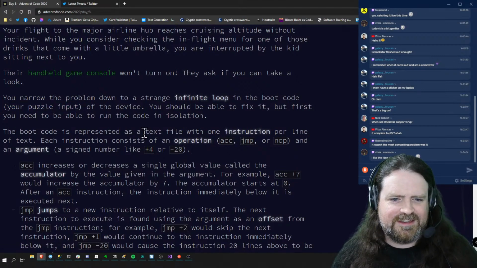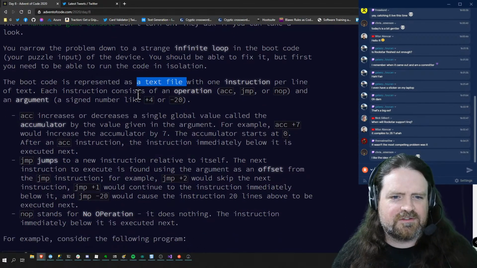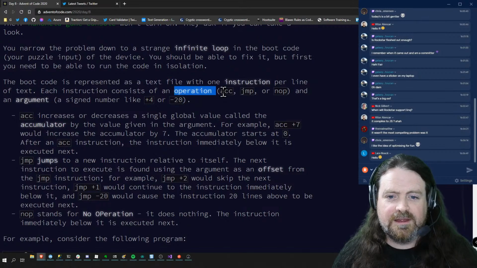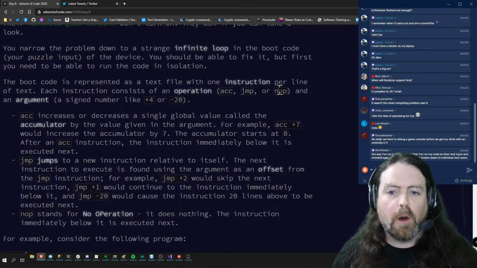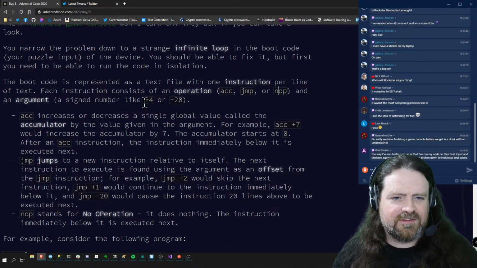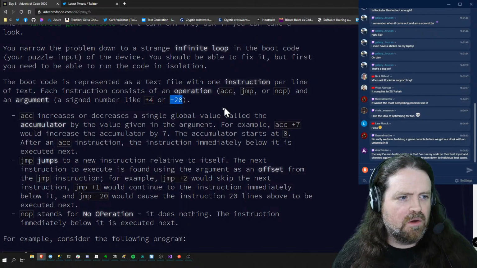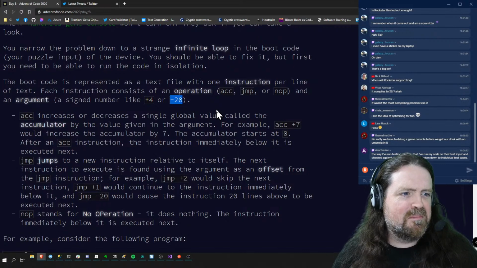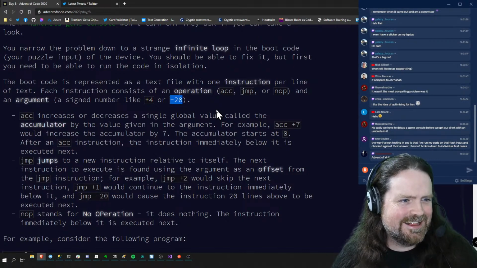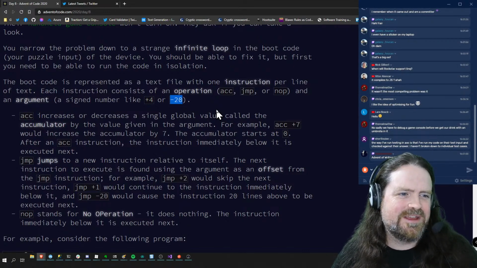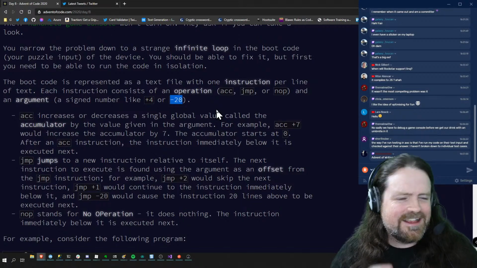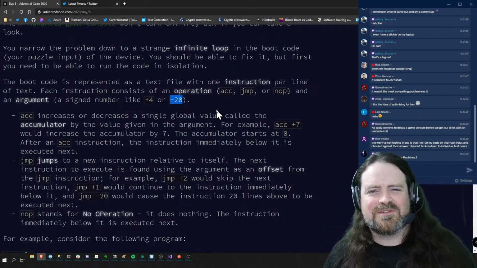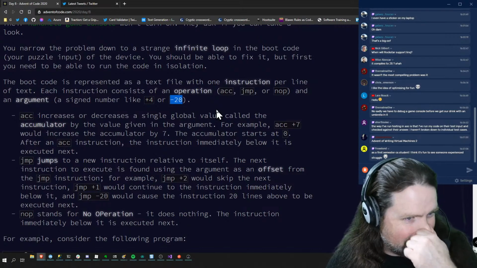The boot code is a text file with one instruction per line of text. Each instruction consists of an operation, ACK, jump, or NOP, and an argument, which is a signed number like +4 or -20. We have to debug a game console before we get our drink with an umbrella in it. That's the wrong way around. You should have drinks with umbrellas and then you start debugging the code.